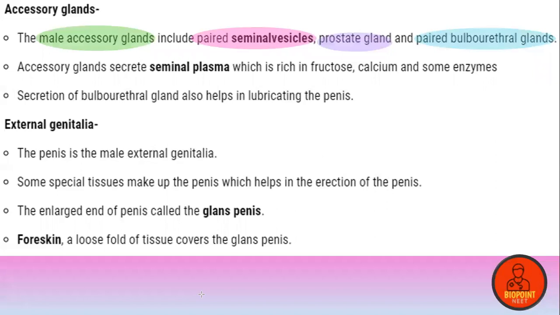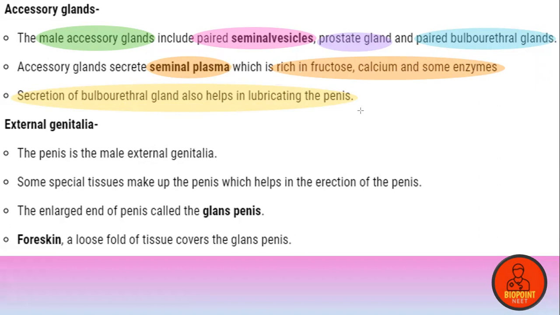Accessory glands secrete a particular fluid known as seminal plasma, which is rich in fructose, calcium, and some enzymes. Secretion of the bulbourethral gland helps in lubricating the penis.